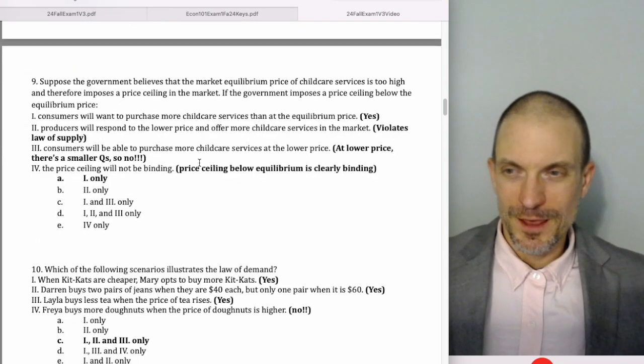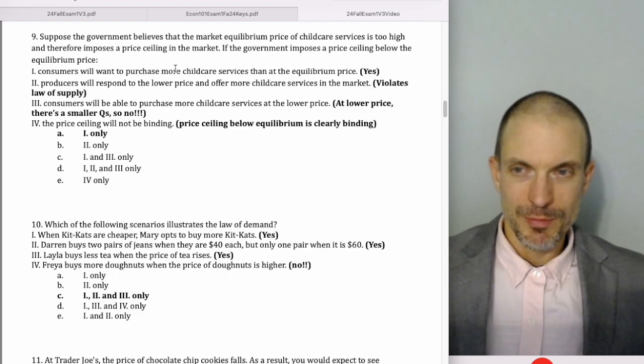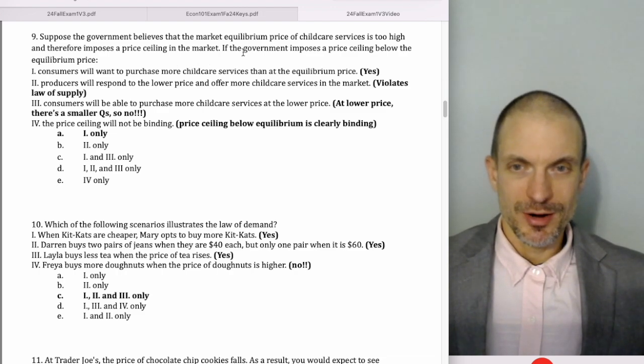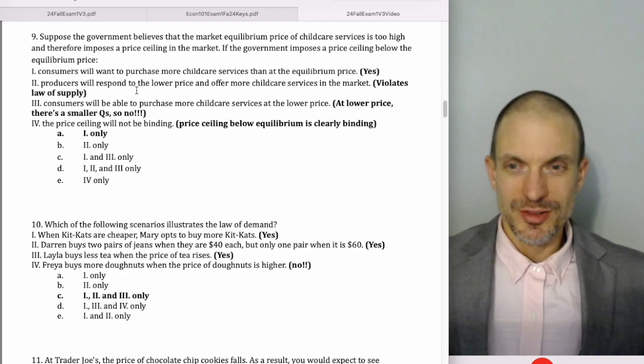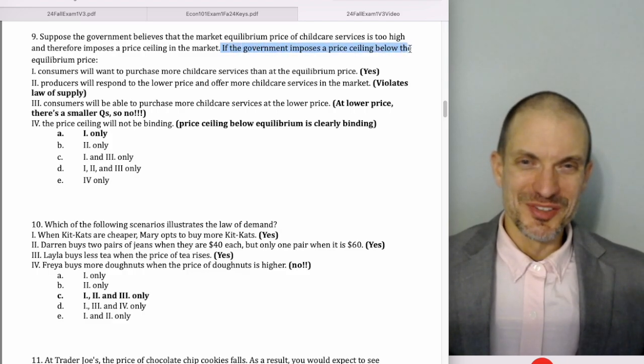Okay, so 9. Suppose the government believes the market equilibrium of childcare services is too high, so it imposes a price ceiling on the market. If the government imposes a price ceiling above the equilibrium price, what happens? Price ceiling above the equilibrium price. Oh, sorry. I can read. The government imposes a price ceiling below the equilibrium price.